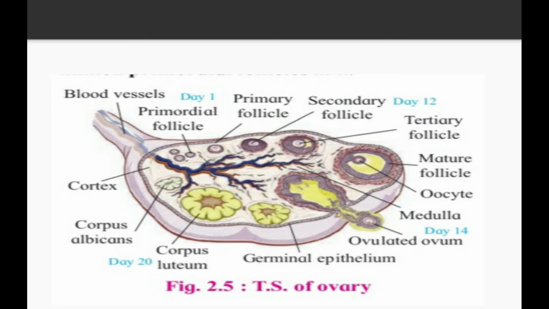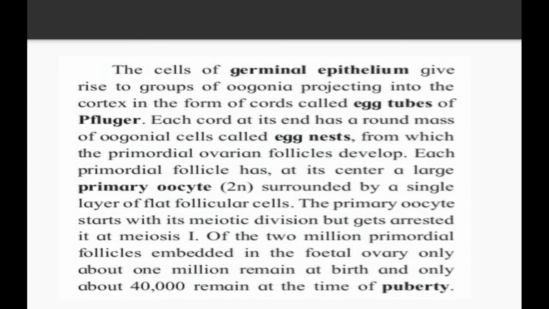So this is the transverse section of the ovary. The cells of the germinal epithelium give rise to groups of oogonia projecting into the cortex in the form of cords called egg tubes or Pflüger's tubes. Each cord at its end has a rounded mass of oogonial cells called an egg nest. This is all about the ovaries, from which the primordial ovarian follicles develop.